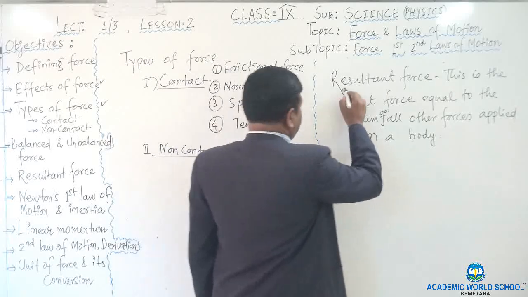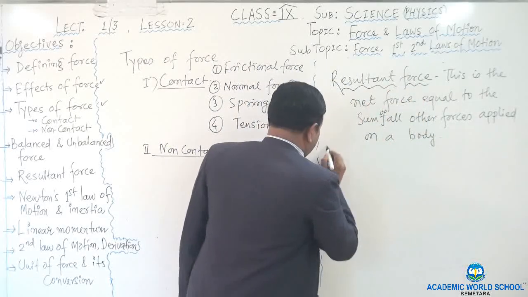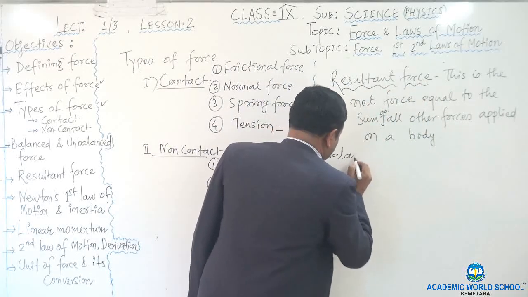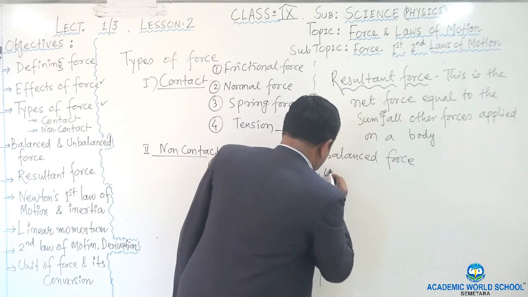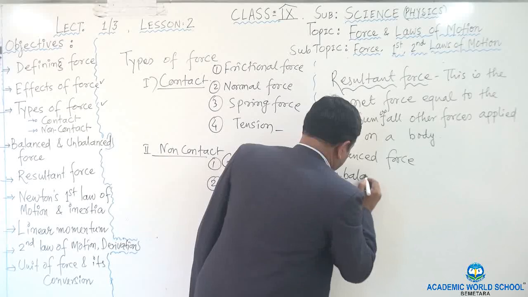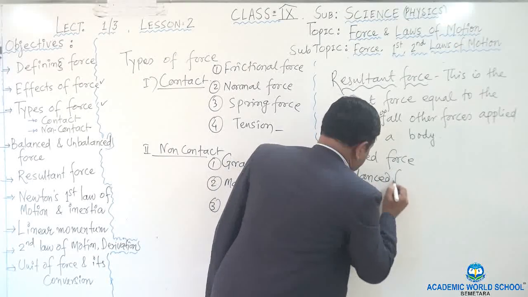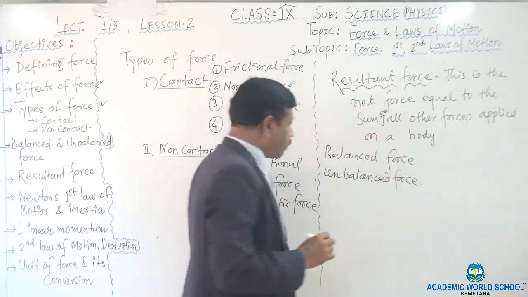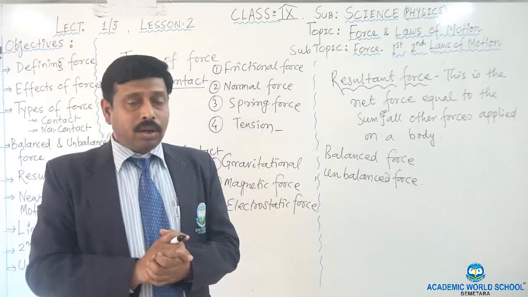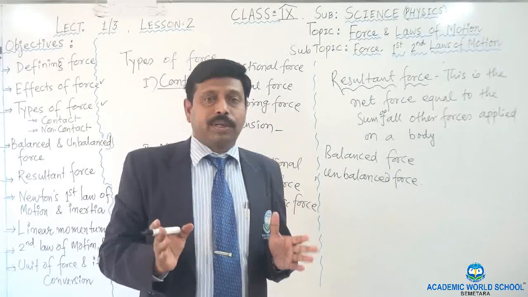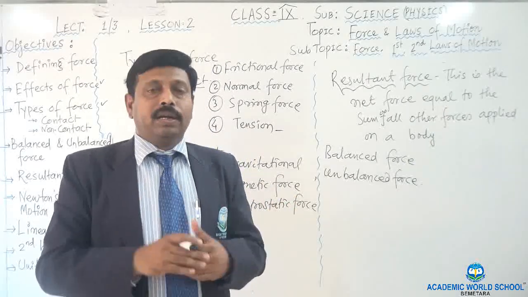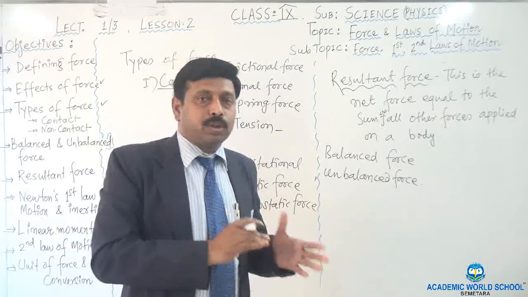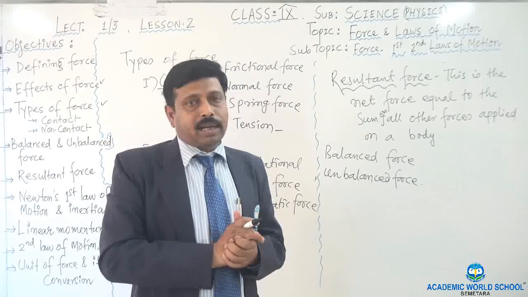Next one, you have to remember balanced force and unbalanced force. Balanced force and the second one is unbalanced force. Let me start with the balanced force. Balanced force means if you take two forces with equal magnitude and the two forces are applied on a body in two different, opposite directions, at that time what will happen?